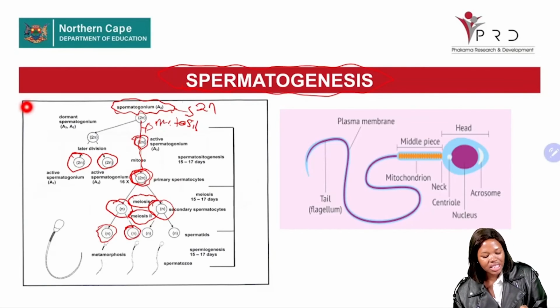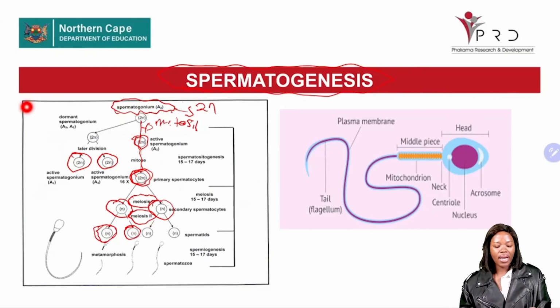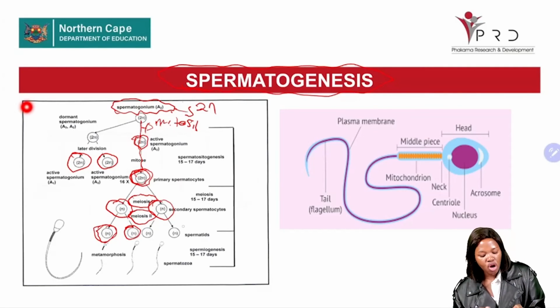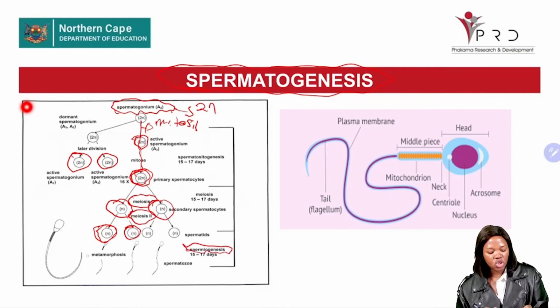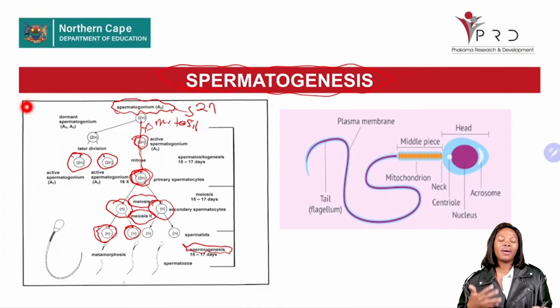Now, each spermatid will undergo a process known as spermiogenesis, or they will differentiate into the sperm cells. Meaning at the end of spermatogenesis, we will form four sperm cells. So this is how animals produce the sperm cells.